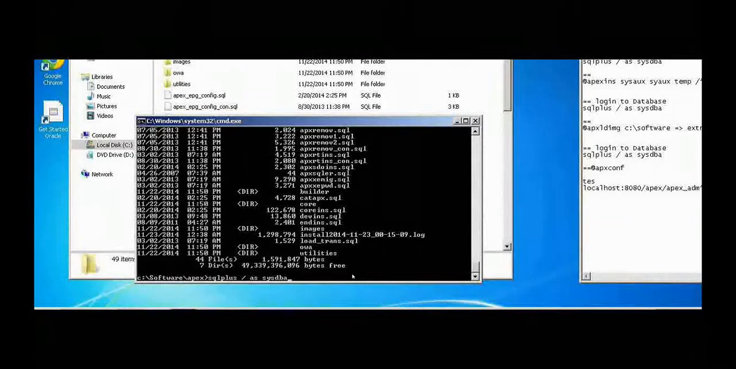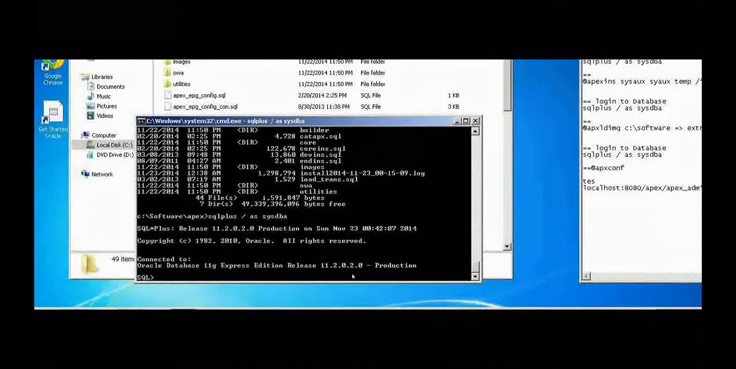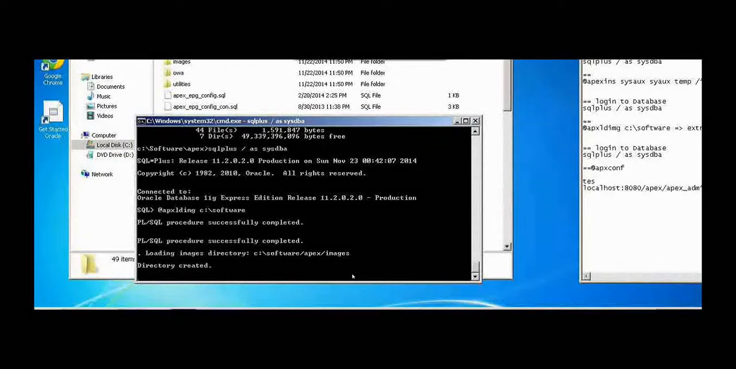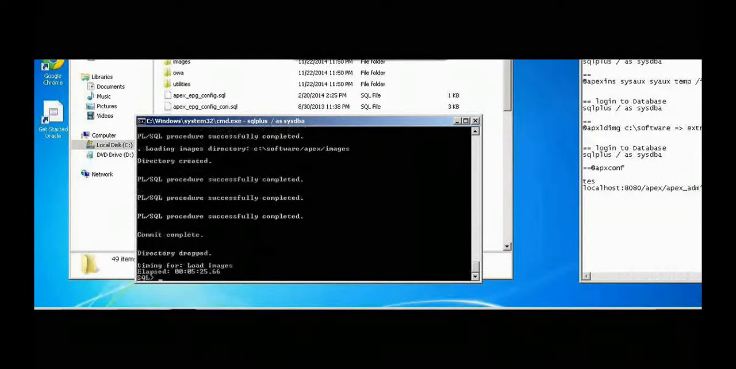So connect as sysdba again and run the apxldimg.sql, giving the top path where the Apex installation script resides. This is going to take about 6 minutes to complete.